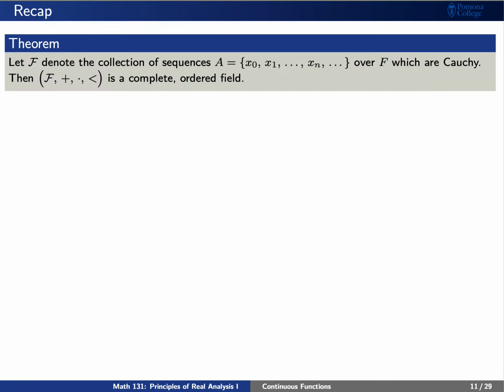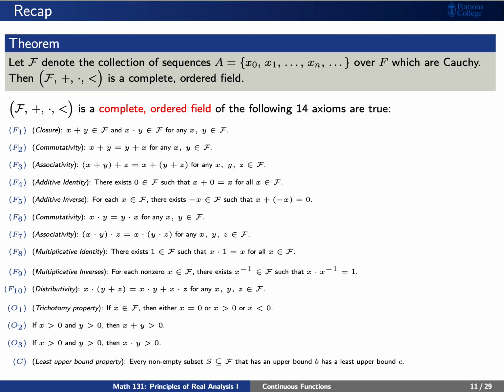We also see that the collection of Cauchy sequences forms a complete ordered field. In order to show this, you really must check that 14 axioms are true, but this gives us a completely different way of computing the real numbers. We can simply say that the collection of Cauchy sequences is a complete ordered field, and then define the real numbers as the limits of these Cauchy sequences.